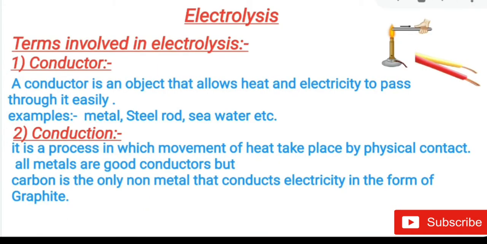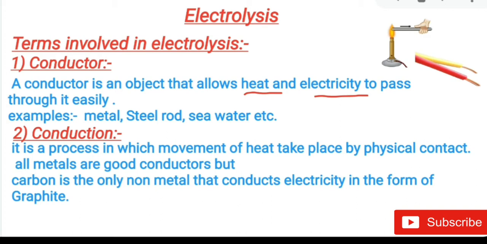Before starting this topic, electrolysis, we should be acquainted with a few terms that are involved in the electrolysis process. The first term is conductor. A conductor is an object that allows heat and electricity to pass through it easily. For example, metal, silver, seawater, etc.